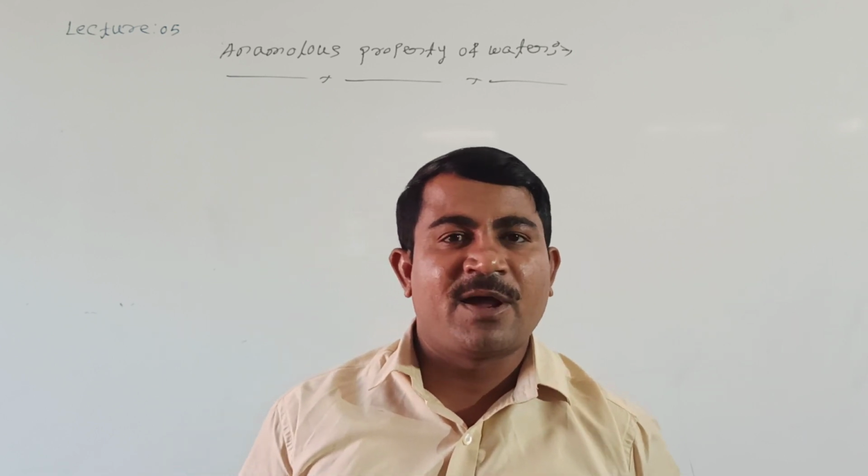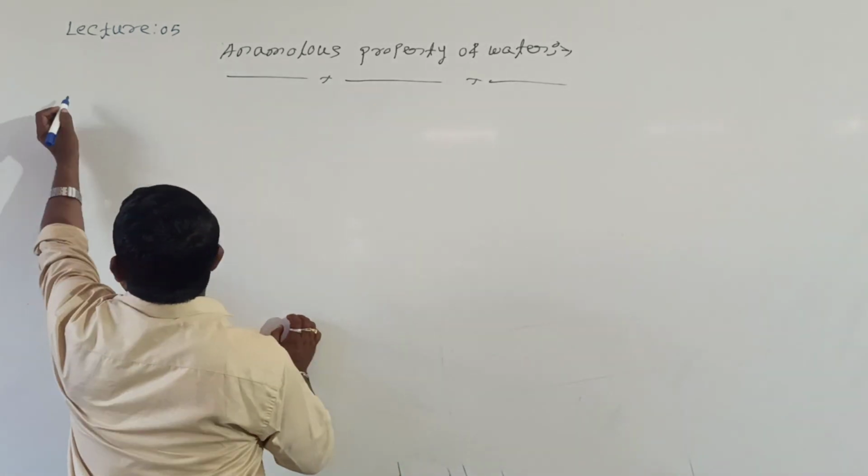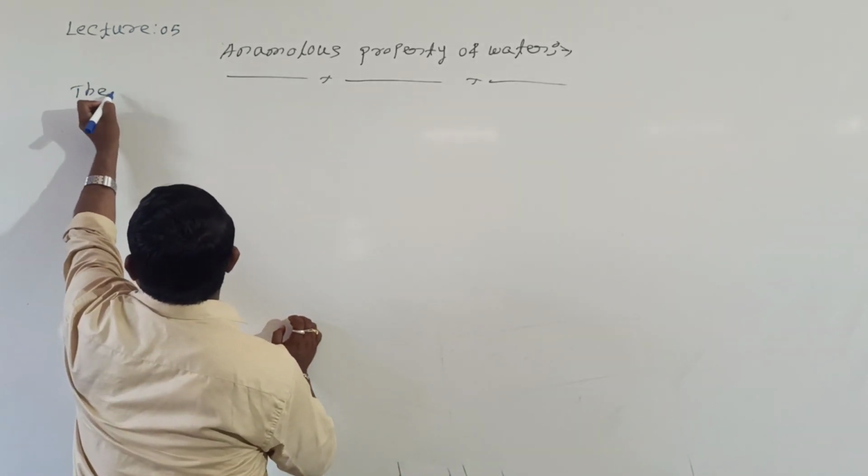Shall we define the anomalous property of water in what way? Anomalous property means the unusual behavior.